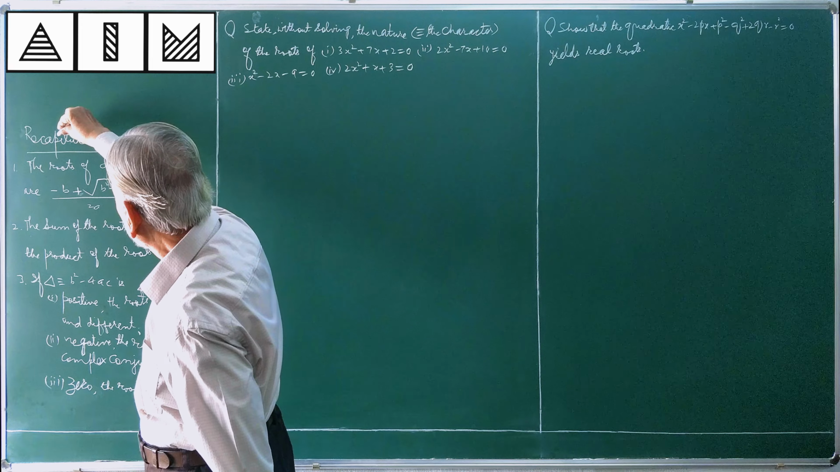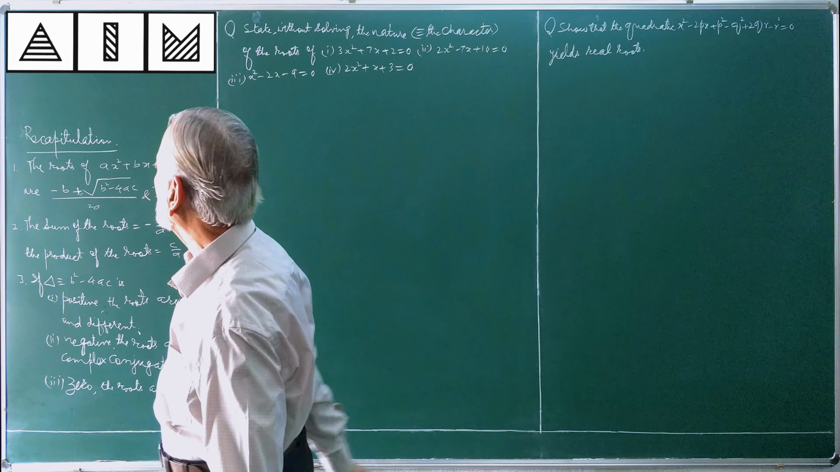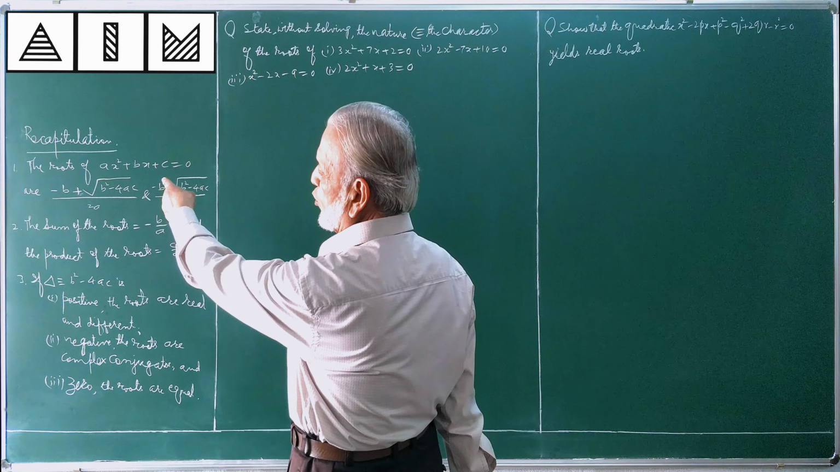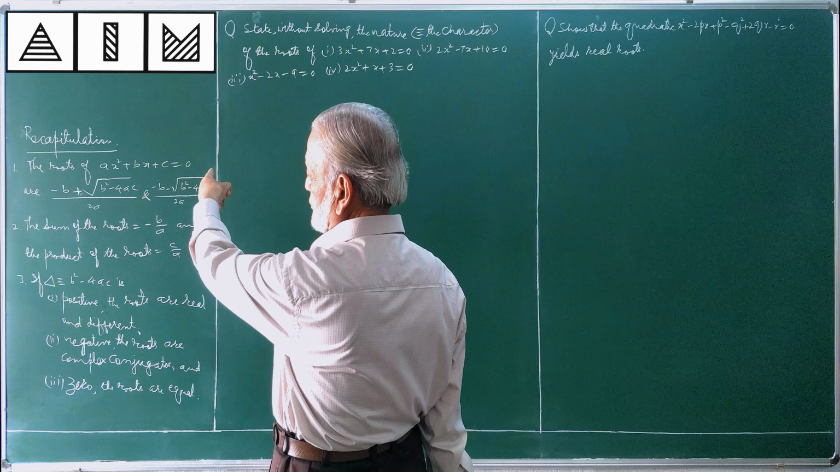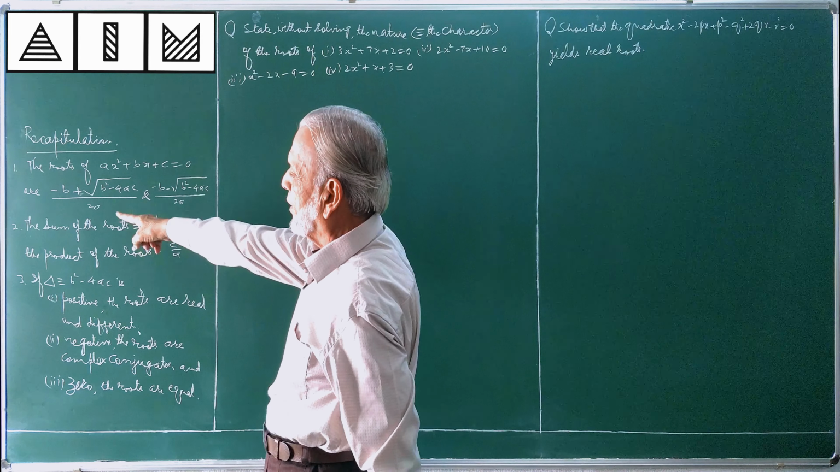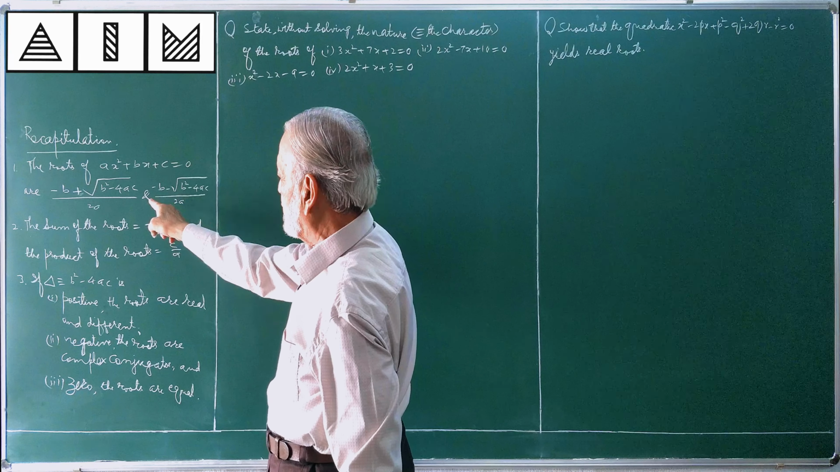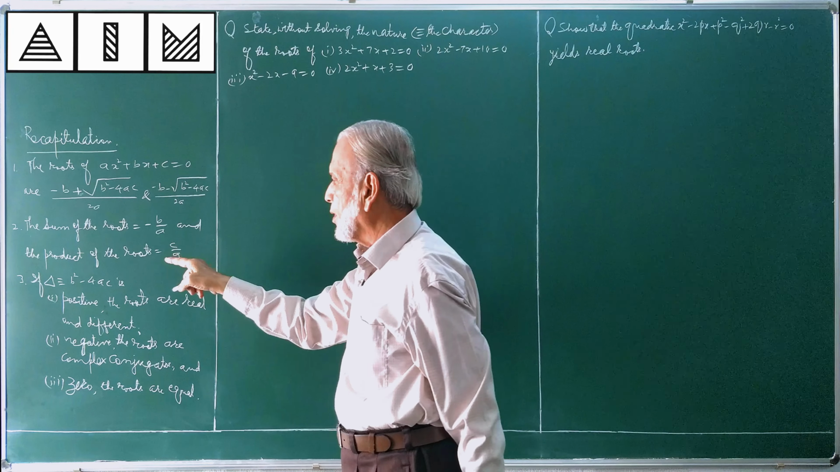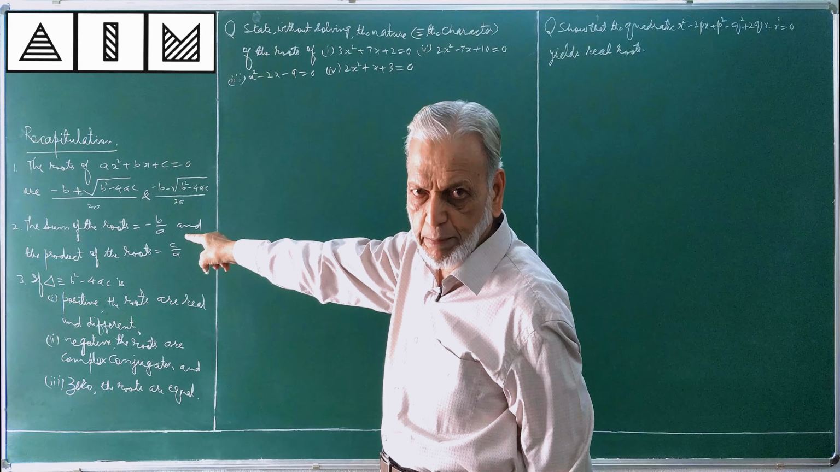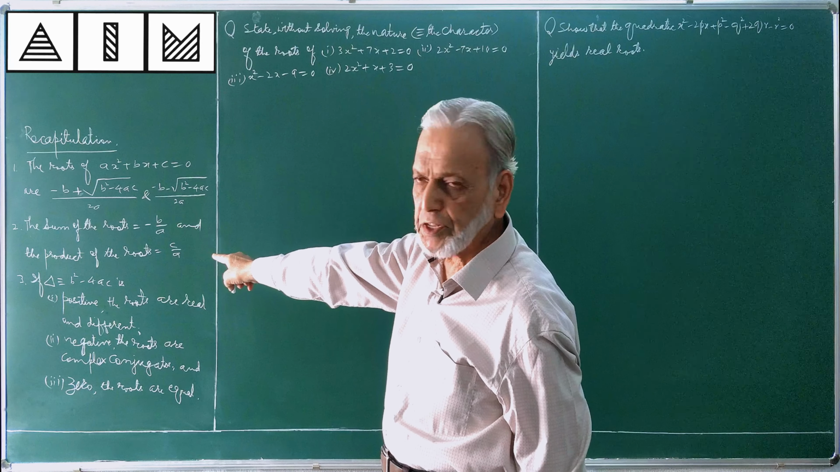Quick review of what we did earlier. The roots of the quadratic ax² + bx + c = 0 are given by (-b ± √(b² - 4ac)) / 2a. The sum of the roots is -b/a and the product of the roots is c/a.